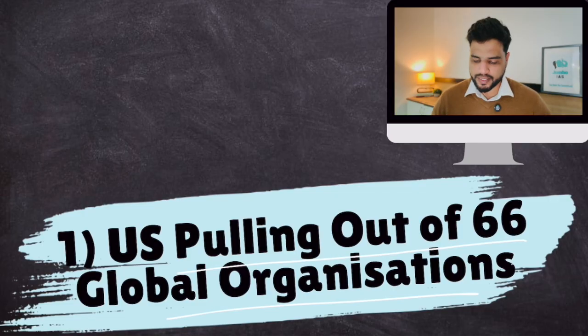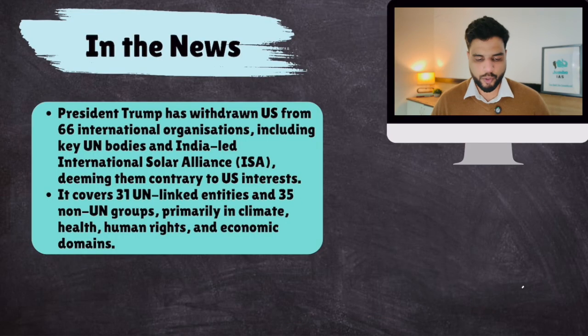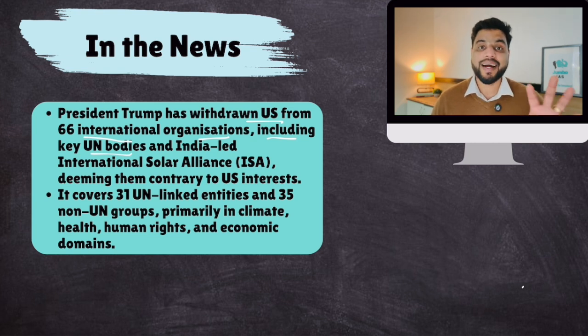So what is this entire topic? Let's quickly investigate. So let's begin. USA pulling out of 66 global organizations. In the news, President Trump has withdrawn USA from 66 international organizations, including key UN bodies, which also includes an international body that was led by India and headquartered in India, and that was the International Solar Alliance.